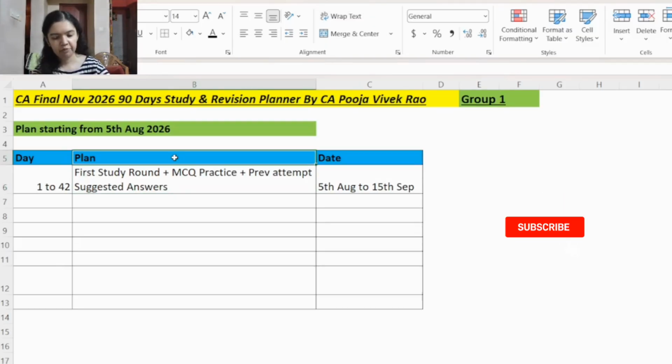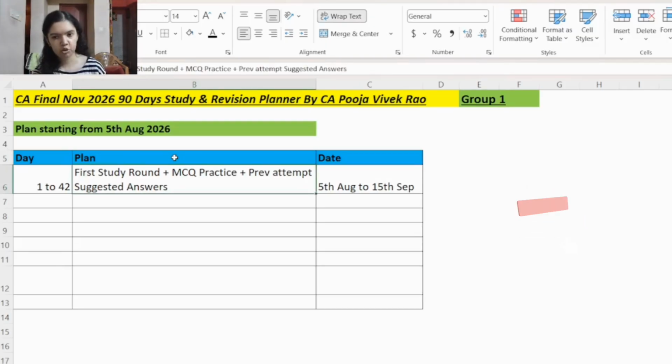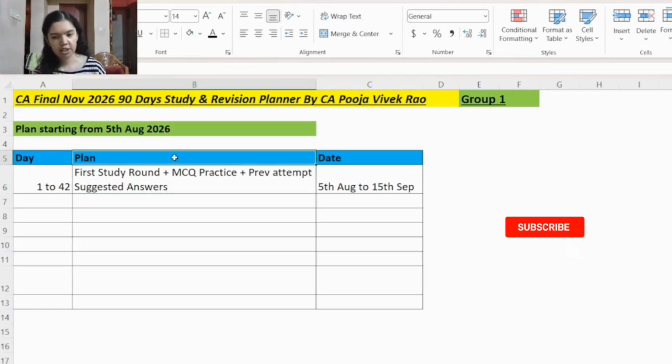And then every day we have kept one slot for MCQ practice. As we are aware, for Group 1, all the subject MCQ is for 30 marks. So every day you have to practice MCQ. And one important source for practicing MCQ is the case scenario booklet. Because mostly in final level, application based MCQs will be there, and they will be case scenario based. In the case scenario, it won't be related to one chapter itself. Like for FR, it might be relating to 2 or 3 Ind ASs. So you must have the practice of solving such MCQs. So please practice the case scenario booklet.